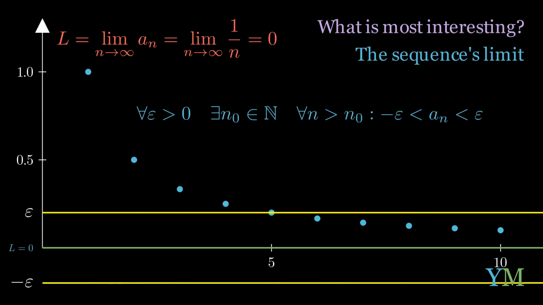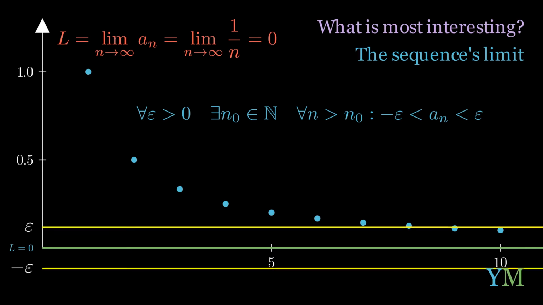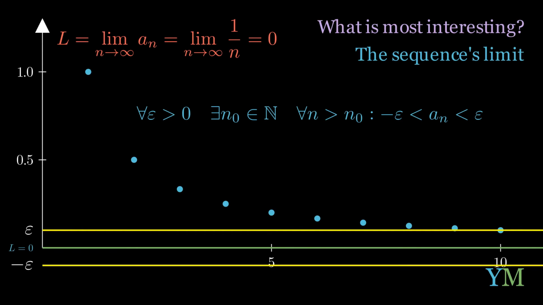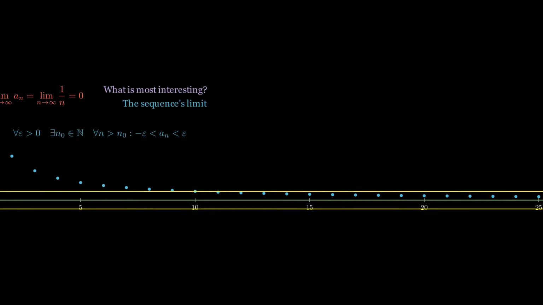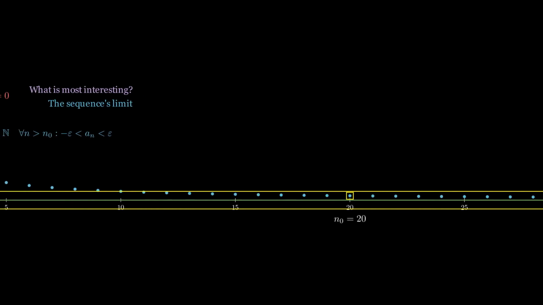So let's continue. Decrease epsilon even more. And now we notice we need to work even harder to find that an from which the sequence is bounded. And I notice that if n naught is 11, from that point onwards, the sequence is bounded. Now, a very important point to make is that not only the 11th element provides us what we need, also the 12th, the 13th, and even the 20th. Any of them would have been a good choice to make in order to make sure that for that epsilon, we have that n naught.